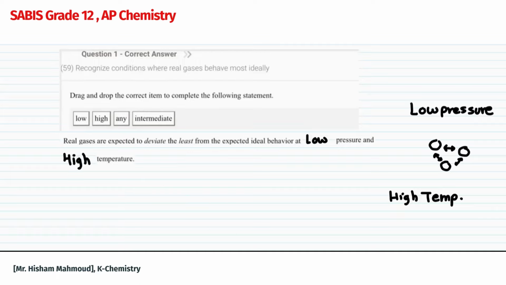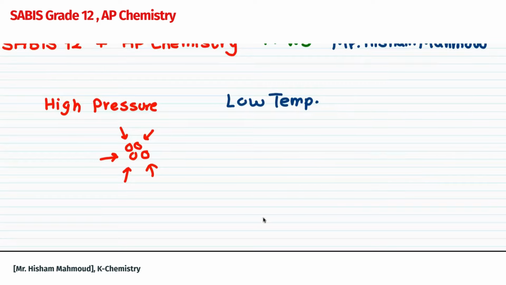So I want to make sure you got this right. Tell me, what happens if gases are at high pressure and low temperature? The answer is that they deviate the most from ideal behavior. They become more like real gases. The particles are crowded here, close together and moving slowly, so the attractions and repulsions really start to matter.